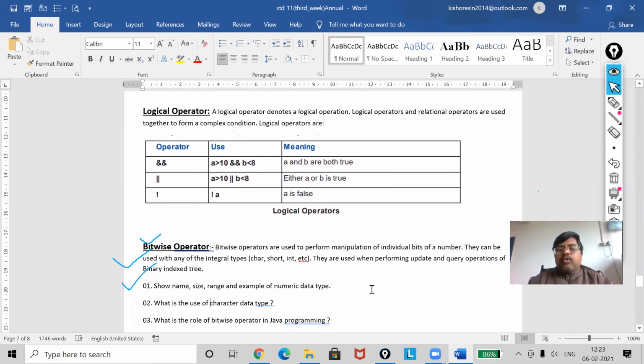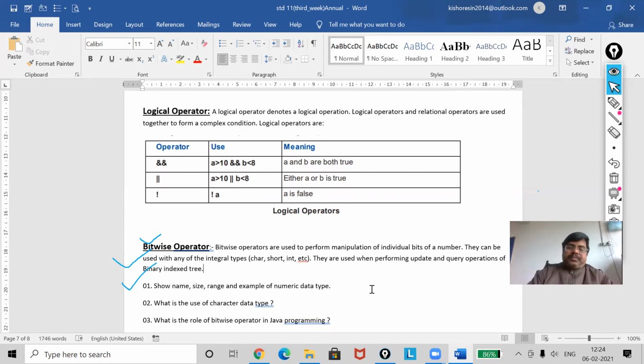Now, next one is bitwise operator. Bitwise operators are used to perform manipulation of individual bits of a number. They can be used with any integer type, that means it can be character, short, integer. They are used when performing update and query operations of binary index tree. We will not be using it, because this is not given in our syllabus for programming. But you have to know, questions can come: what is a bitwise operator? Then you have to write the definition.